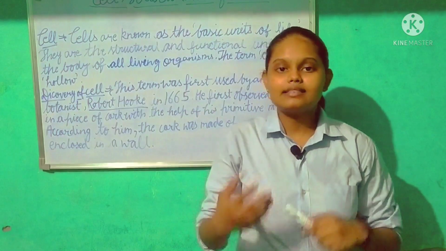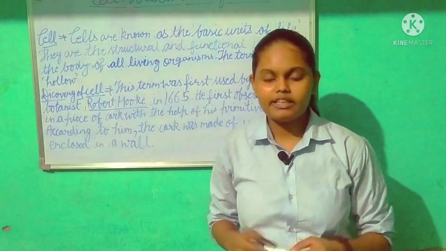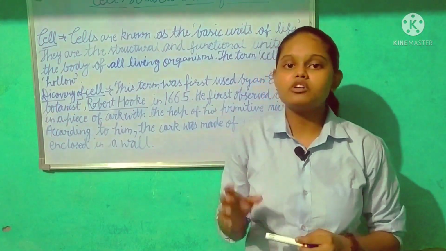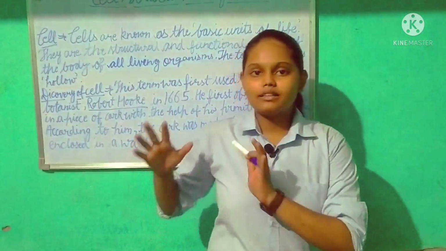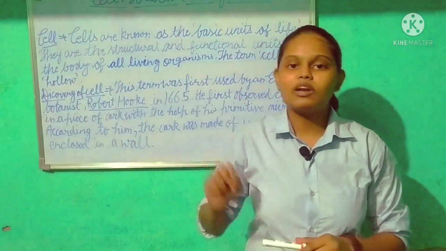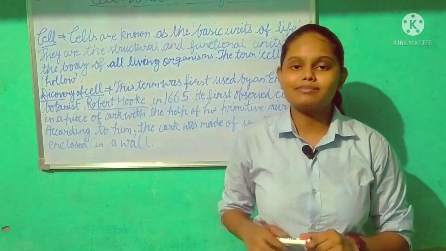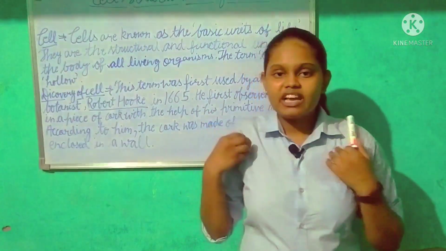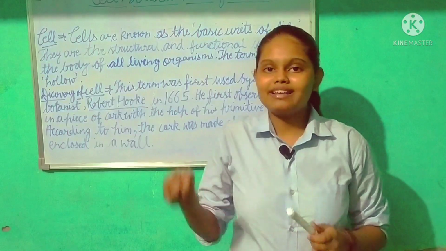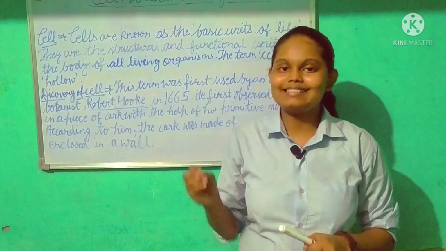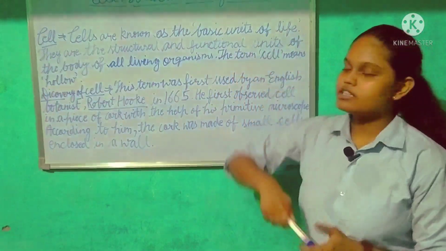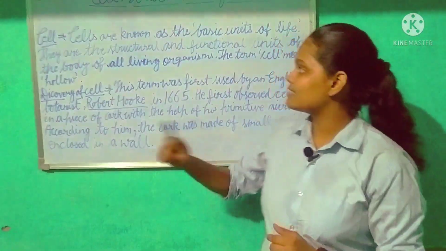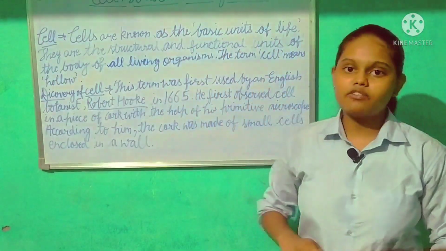Cells, as you know, just like a building or our house is made up of small bricks, the same way living organisms' bodies, or our body, are made up of small units called cells. Just like for a house, the bricks are the smallest unit from which the house is made. The same way, we are living organisms whose body is made up of small units, the cells. So cells are known as the basic units of life.